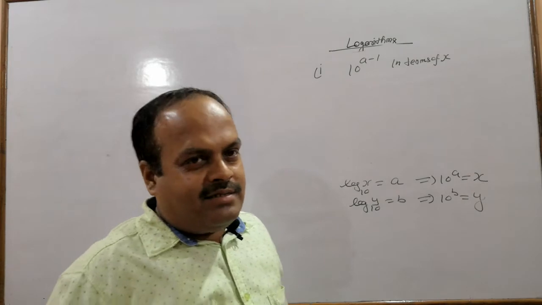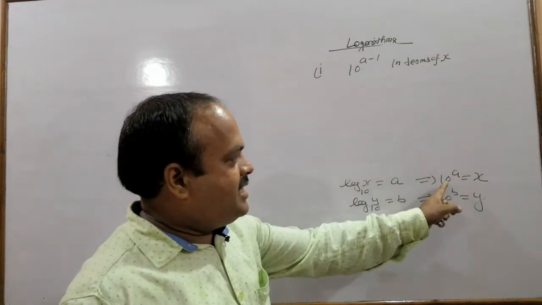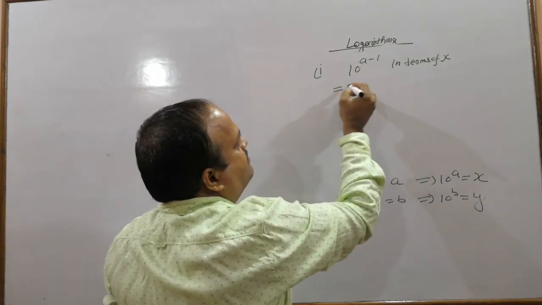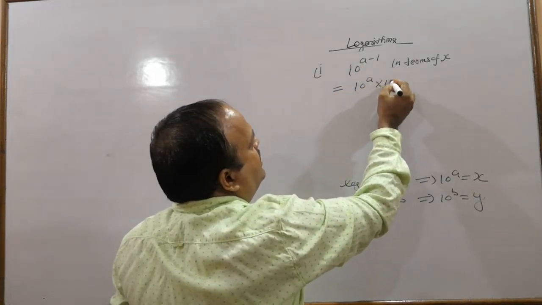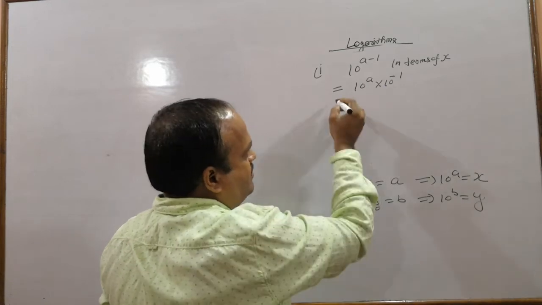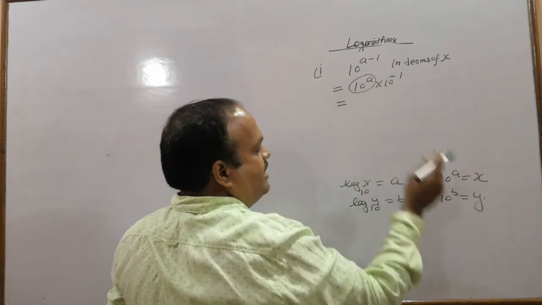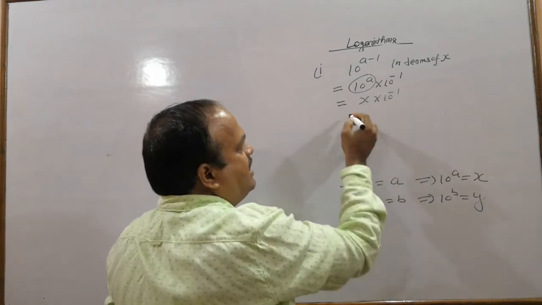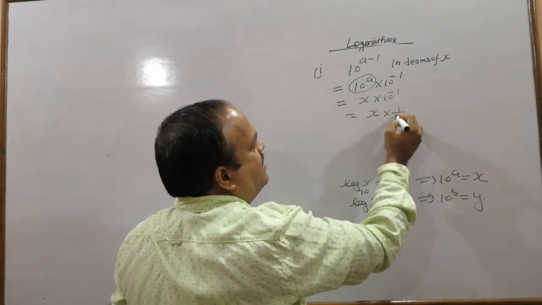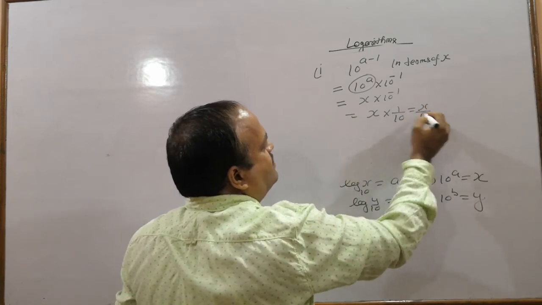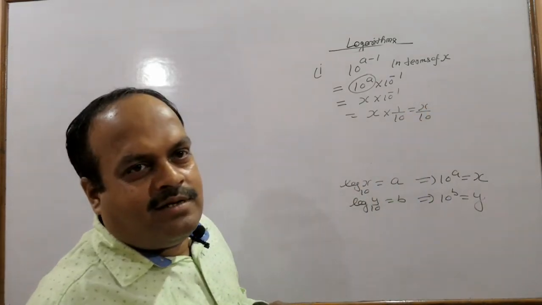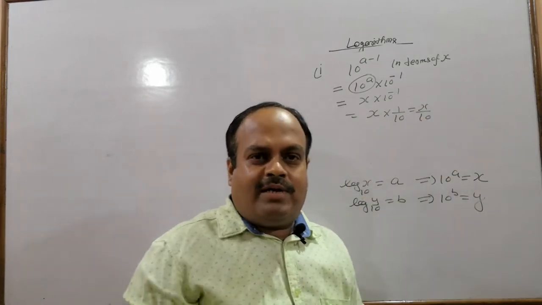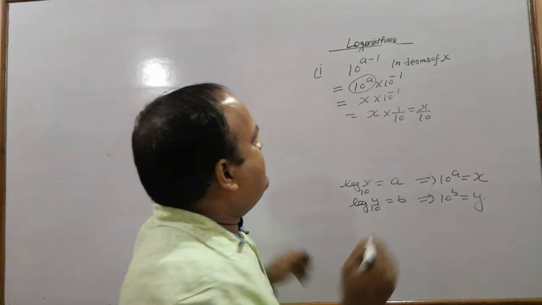How? See, we have 10 to the power a is x, so we will write it as 10 to the power a into 10 to the power minus 1. 10 to the power a, here I have written x, so x into 10 to the power minus 1, so x into 1 upon 10, so x by 10. 10 to the power minus 1 can be written as 1 upon 10 to the power 1. So answer is x by 10.